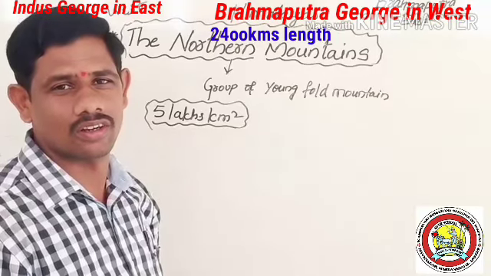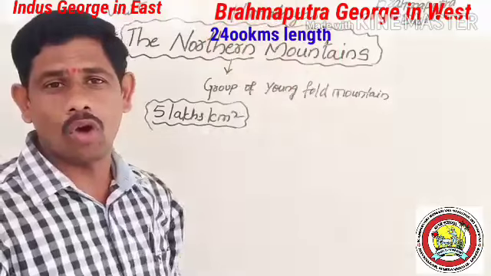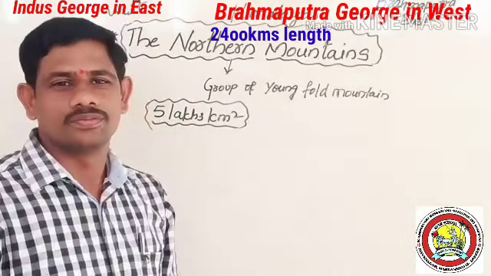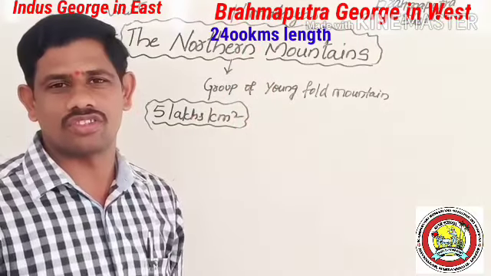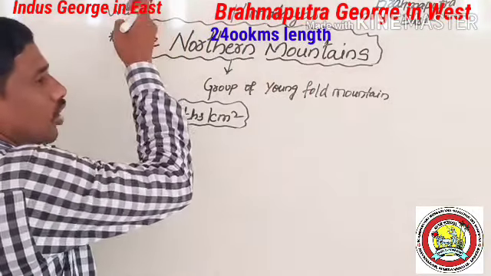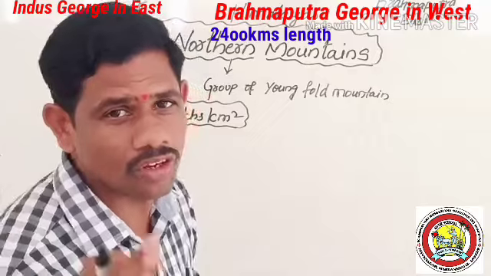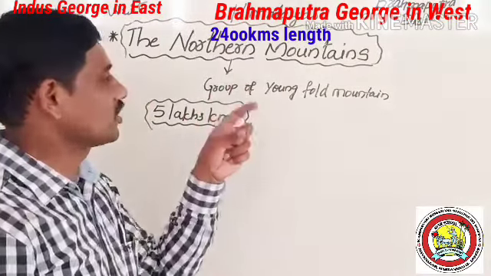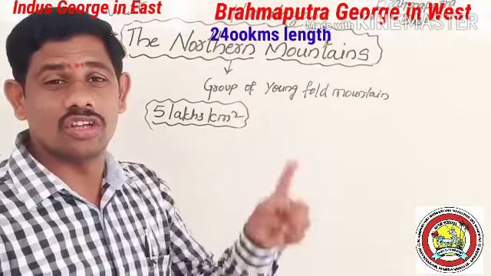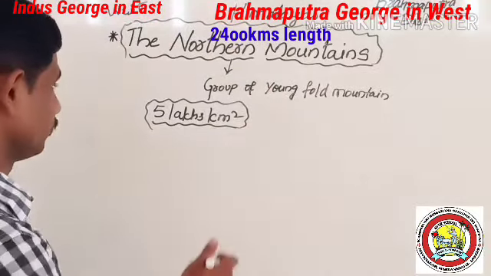Okay, now remember, we can also say Pamir Knot in the west to Namche Barwa in the east is the extension of the northern mountain. That is, Indus Gorge in the west to Brahmaputra Gorge in the east is the extension of the northern mountain. Which are the highest ranges in the world? Himalayas are the highest ranges in the world, located in the northern part of India. Remember this, students.